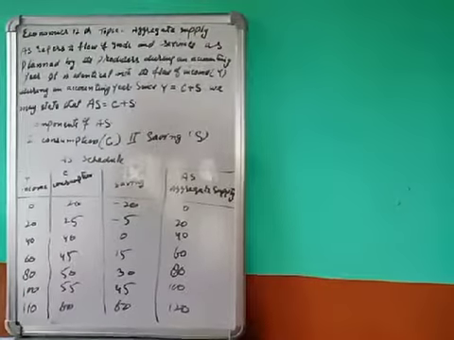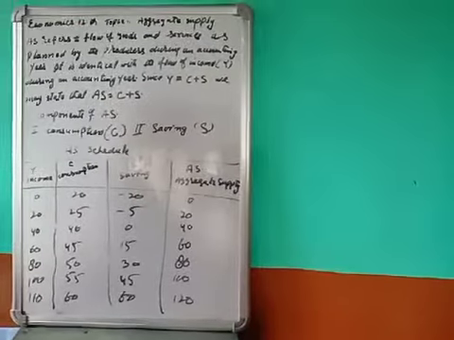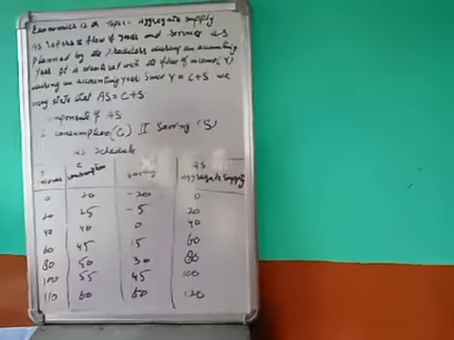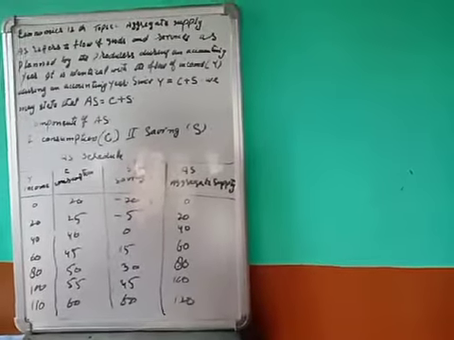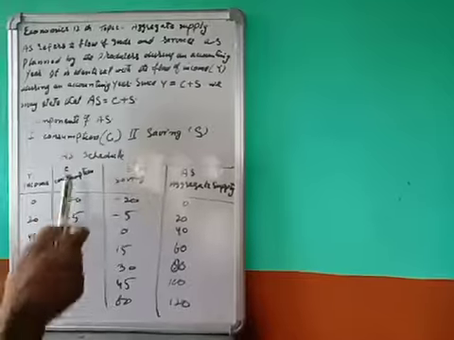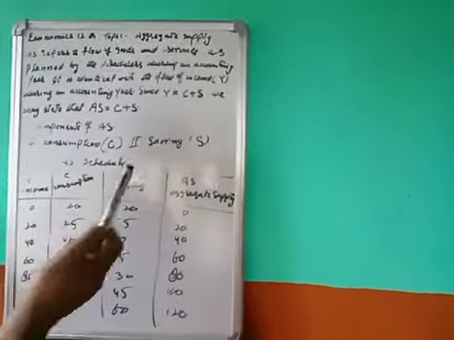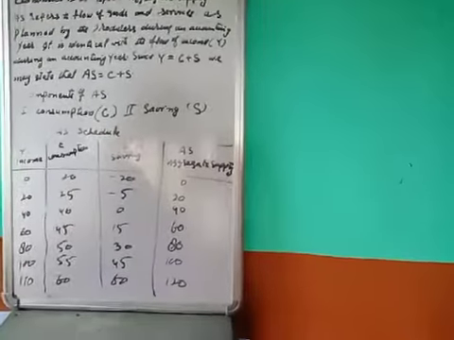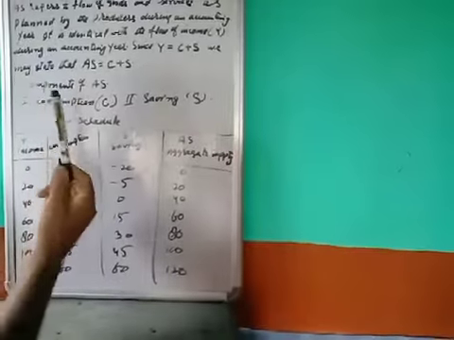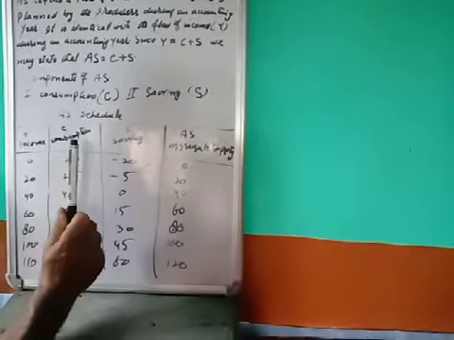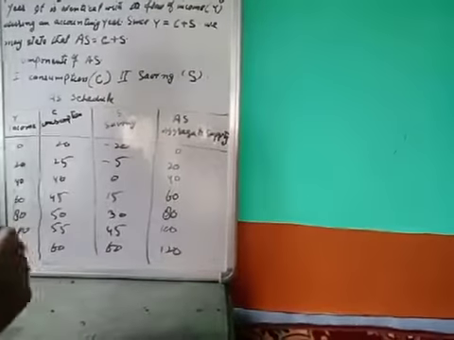Now, dear students, what are the components of this aggregate supply? There are two components of aggregate supply. Number one, consumption, that is C, and number two, saving, that is S. What is consumption? Consumption as a component of income is always positive. It is never zero.